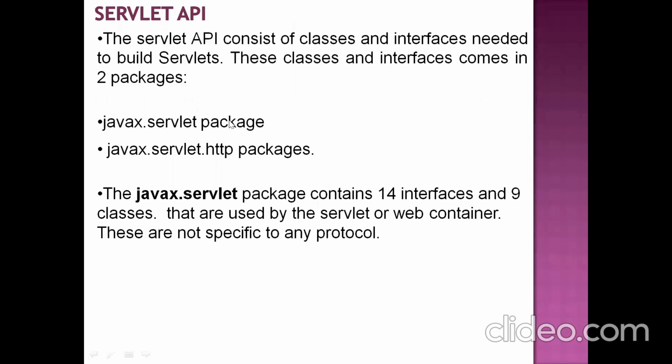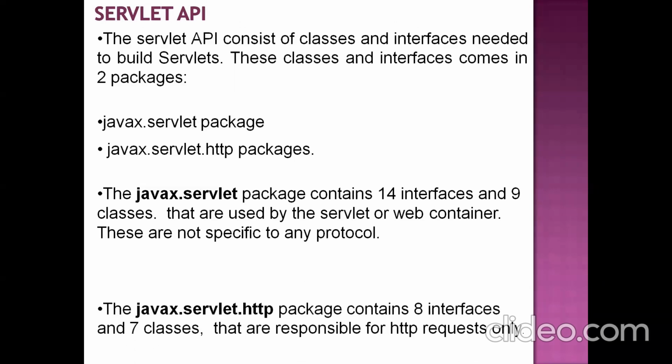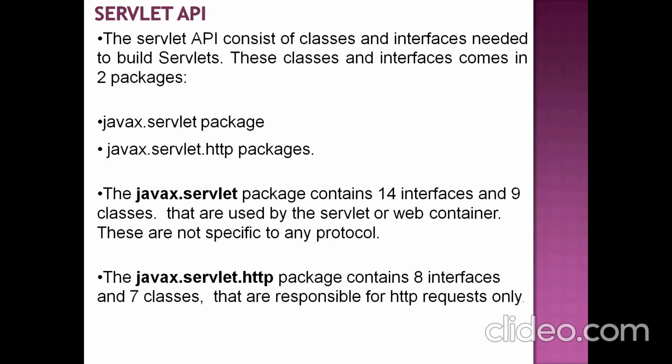Let us see the number of classes and interfaces available in each package. The servlet package contains 14 interfaces and 9 classes. These are used by the container for implementing your servlet. The javax.servlet.http package contains 8 interfaces and 7 classes. All these 8 interfaces and 7 classes are responsible for handling only HTTP requests.